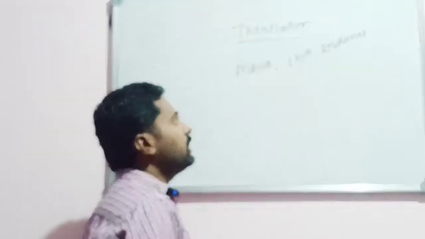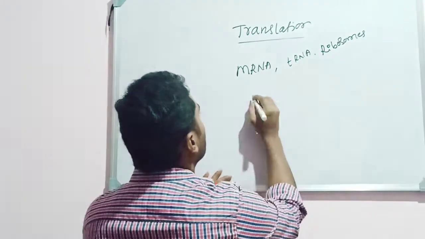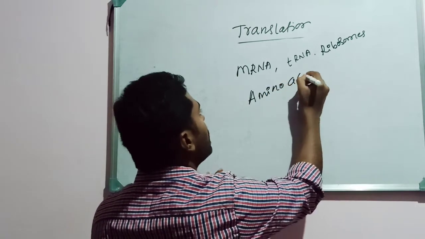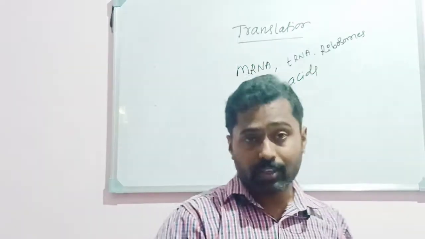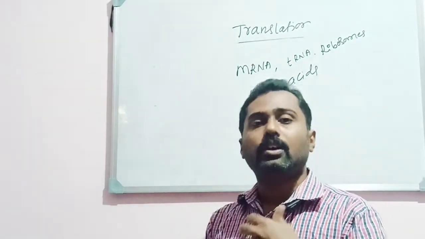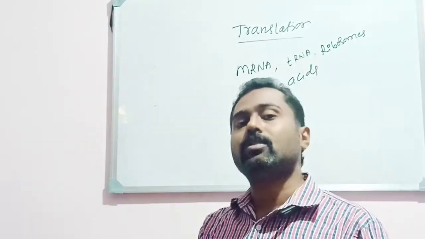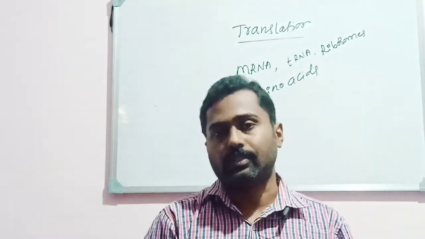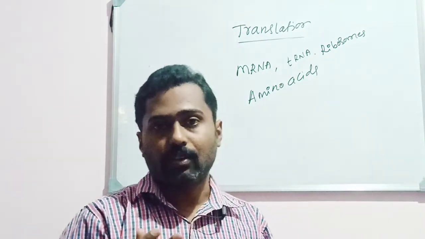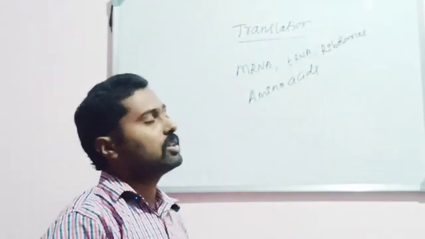Then there are amino acids, which are a major thing here, because they are the raw materials for protein synthesis. They are the monomers of the polypeptide chain. Without amino acids there is no translation, and without amino acids there is no protein. So they are also requirements.